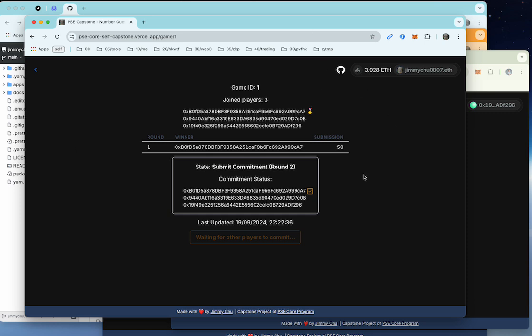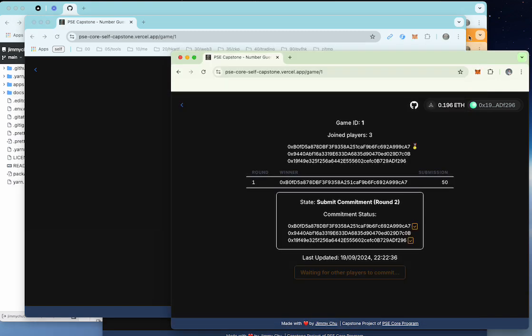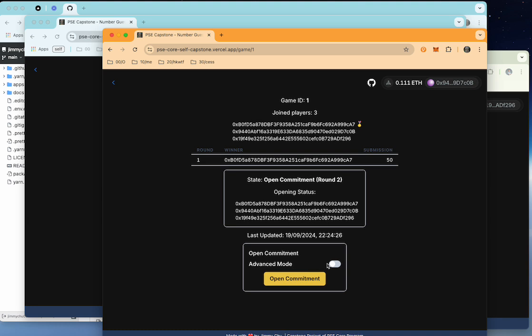So now each player can open their commitment. We refresh the screen. Okay. We don't need to test the advanced mode again, but basically you can try messing with your own commitments and submit it and see what happens. So the players take turns to open their commitments.